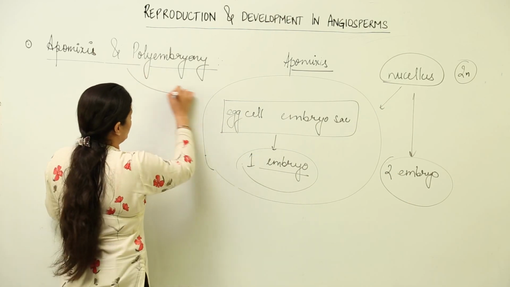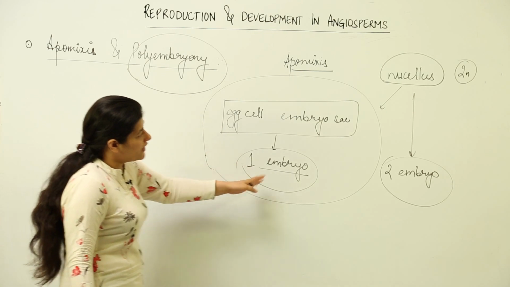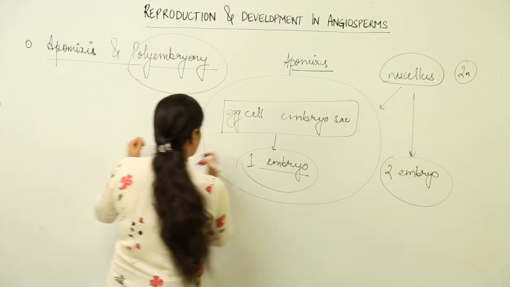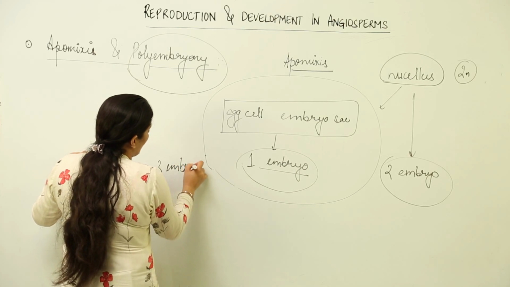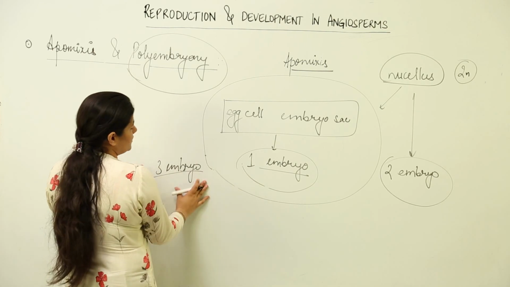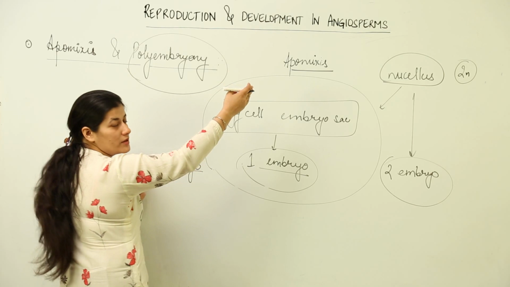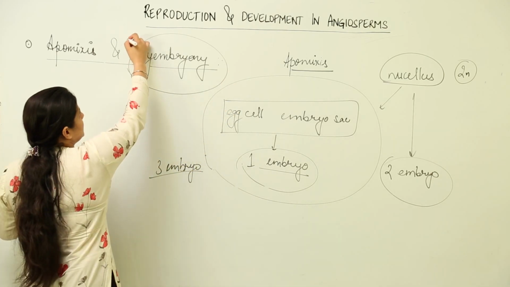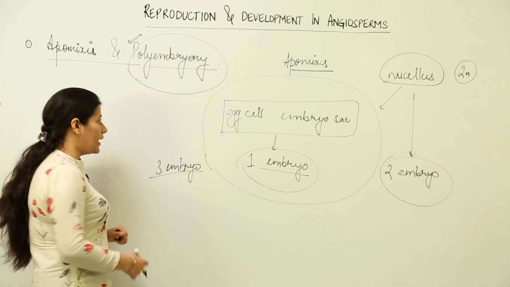That condition is known as polyembryony. It could be 1 embryo, it could be another nucellar cell forming a 3rd embryo. So you can have more than 1 embryo being formed, 1 embryo being formed by sexual reproduction, the others becoming embryos as a result of apomixis in the nucellar cells. That condition is known as polyembryony, more than 1 embryo.